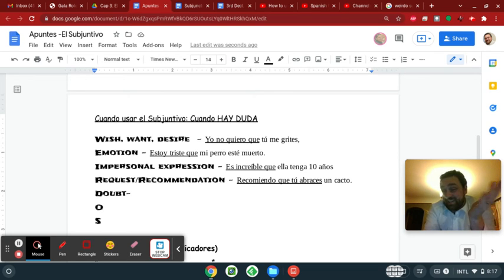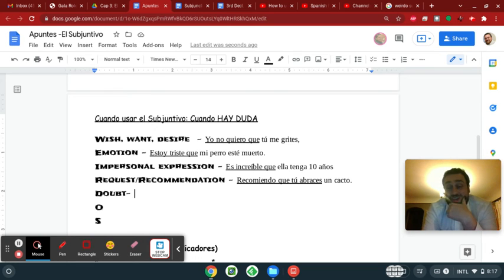You just indicate it because you're certain that it happens. For example, if you were to say no dudo que, I don't doubt that, you're actually not going to put your next verb in the subjunctive. You're just going to keep it present tense, present indicative. But if you say dudo que, I do doubt that, then it's going to be in the subjunctive.